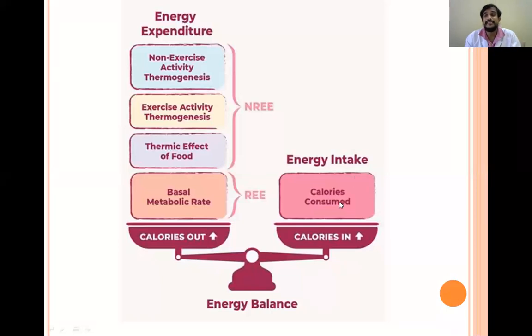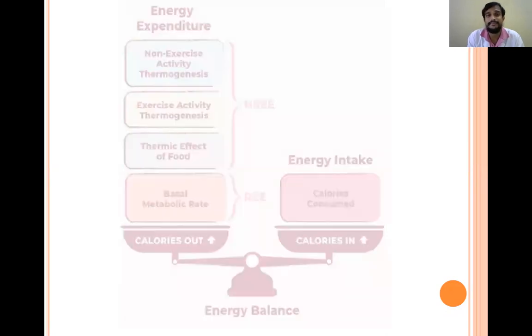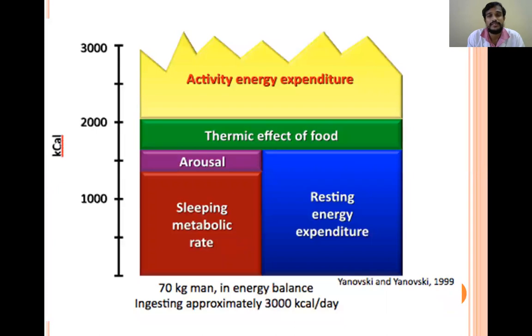We know intake is by taking the diet, carbohydrates, fats and proteins, and energy expenditure is by basal metabolic rate, HDA and physical activity. So there should be a balance. To know this balance, we have to know the energy intake. So to know the energy intake, we have to calculate the energy. So this is a normal balanced diet for a 70 kg man. There should be 300 kilocalories per day. Okay.